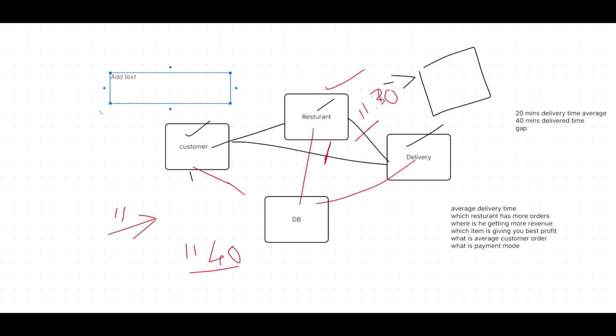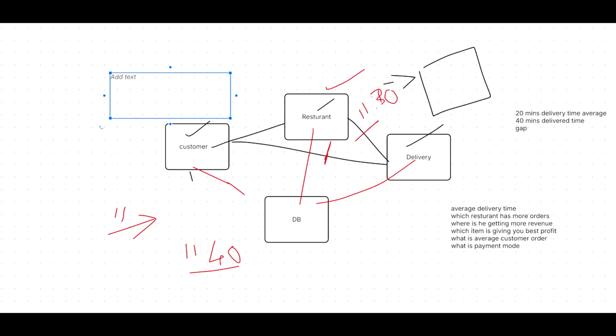Then after that, I've done a basic calculation, a basic analysis, and then a visualizing session where I show you the data in a pictorial representation. Where are the gaps happening? Which restaurant is giving late, which restaurant is not, everything. This will help him understand what is happening in the business. So let's say you are talking about which restaurant has more orders. I'll take all the restaurants, count the total number of orders that day, and tell you the count.